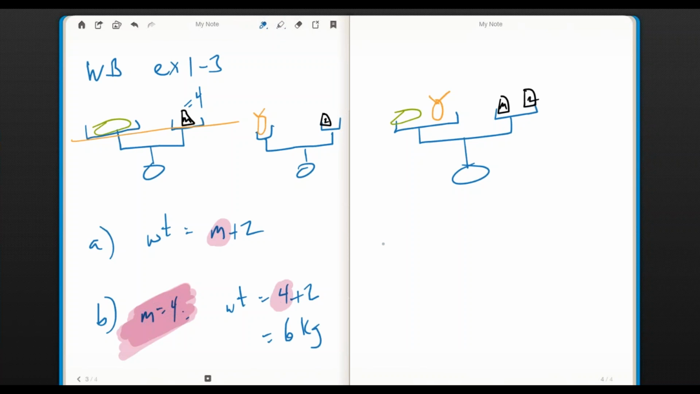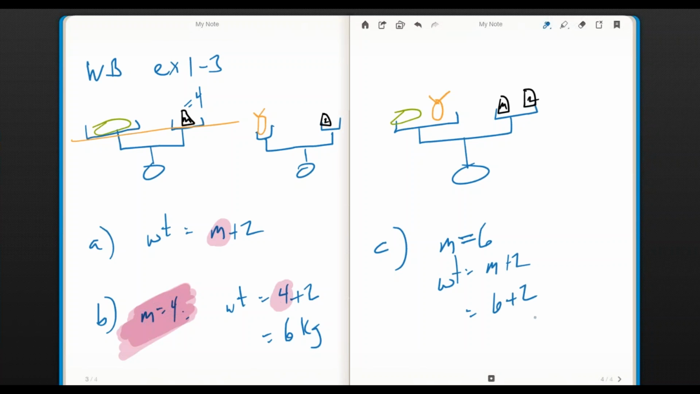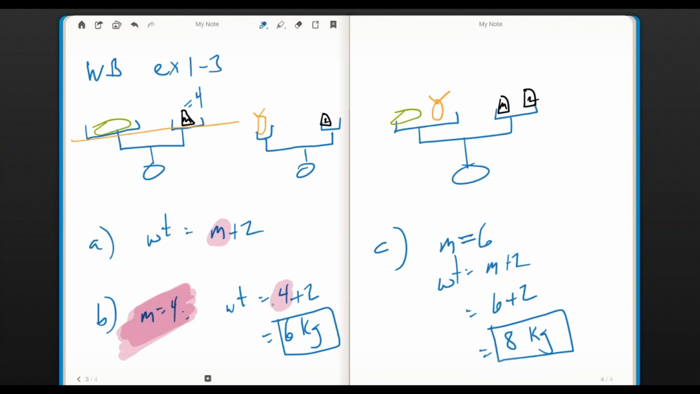Part C. Let's let the nickname for m be 6. We're saying they're equivalent. It means it's the same thing. It means I can use 6 as a nickname for m. So if the weight of the fruit is equal to m plus 2, and a nickname for m is 6, then I can say that the weight is 8 kilograms. By the way, always have your student answer a math problem with units, and always have them put the answer in a box at the end of the page, or at the end of the problem.